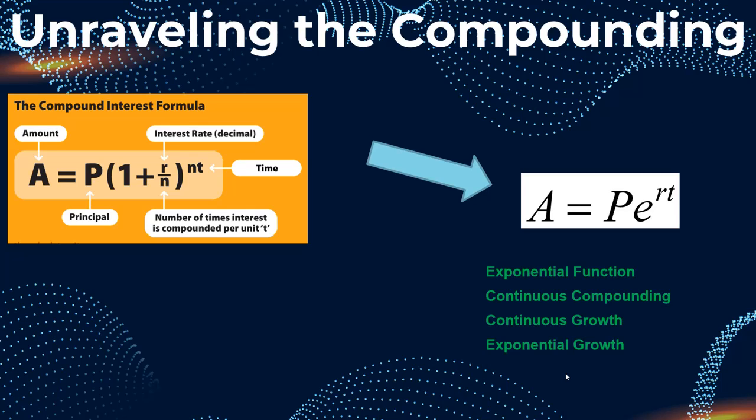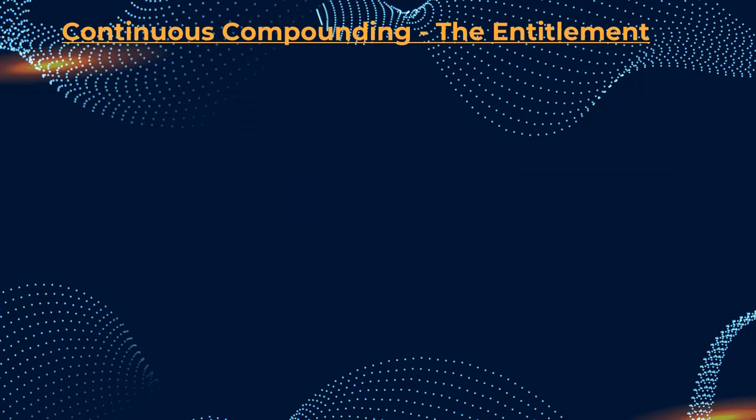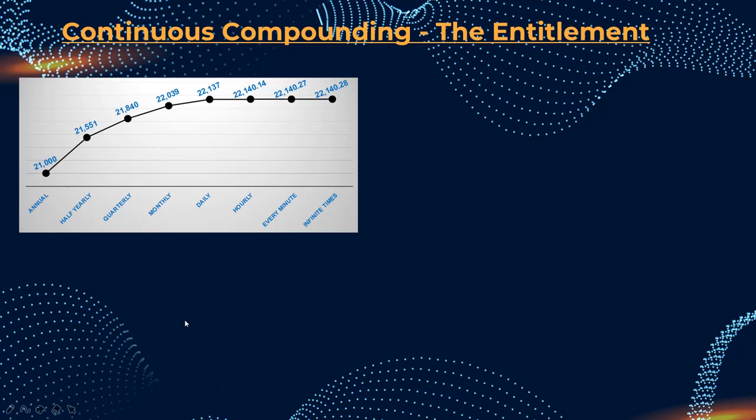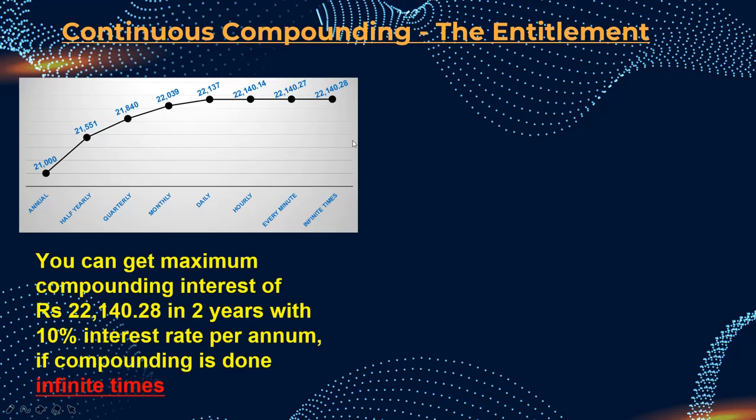Now if you talk about what is happening in continuous compounding, or what is the maximum, this is what you get. Annual, 21,000. It keeps on increasing. If I do infinite times, the maximum amount that I can get in 2 years is 22,140 with a 10% interest rate.